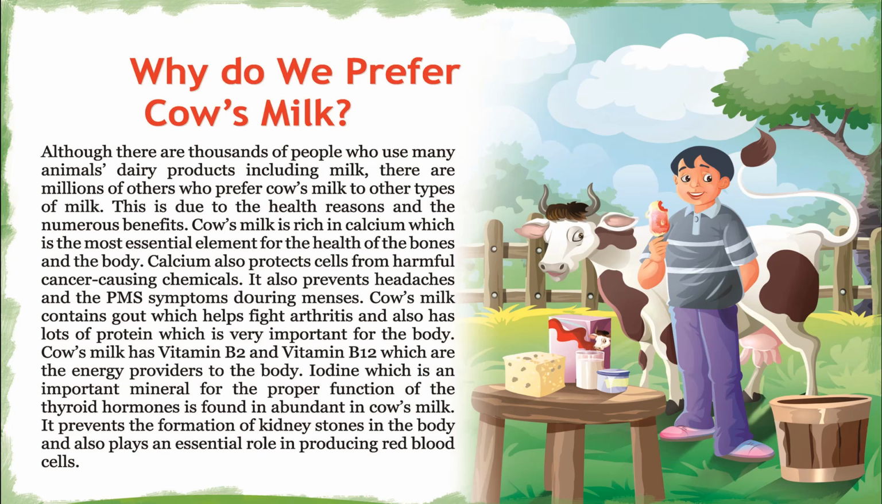Iodine, which is an important mineral for the proper function of the thyroid hormones, is found in abundance in cow's milk. It prevents the formation of kidney stones in the body and also plays an essential role in producing red blood cells.